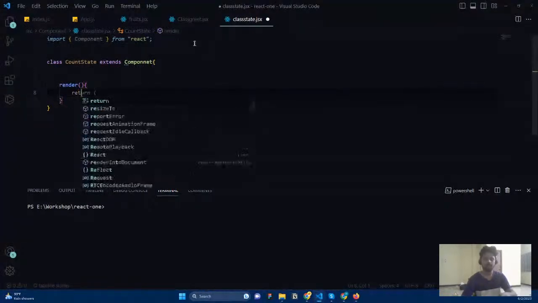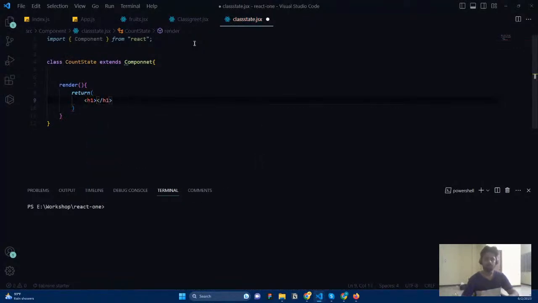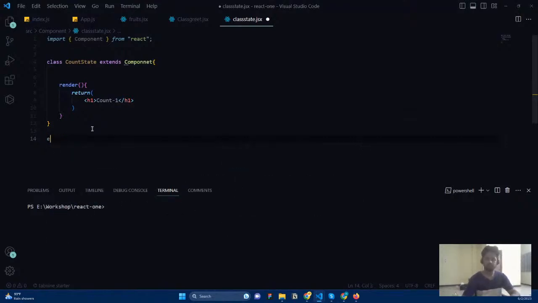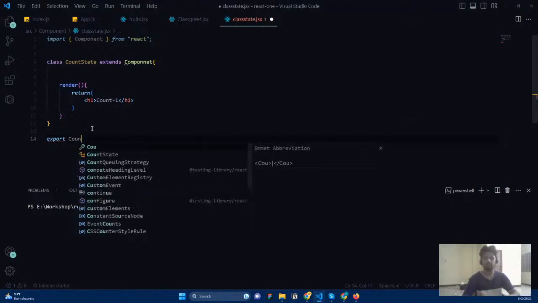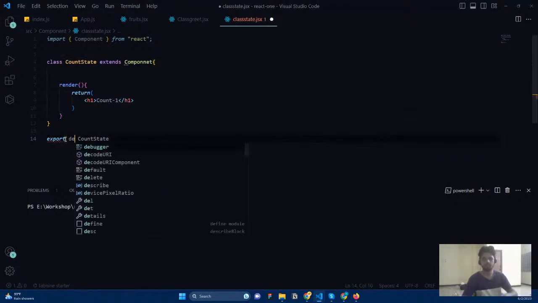And here, the first thing we need is render. I'm going to say return, and here I'm writing the h1. I'm going to say count. Right away, this is a component that we know how to create by using class base. So I'm going to say export default CountState.